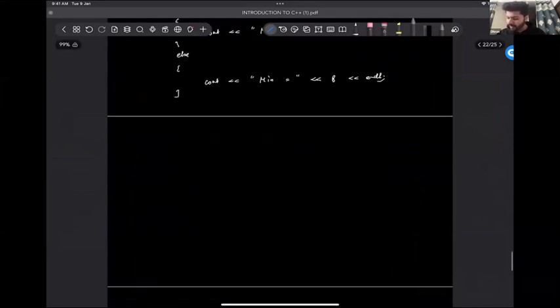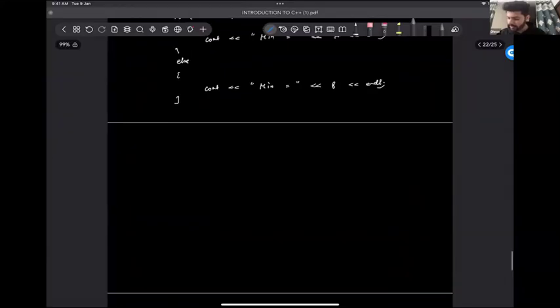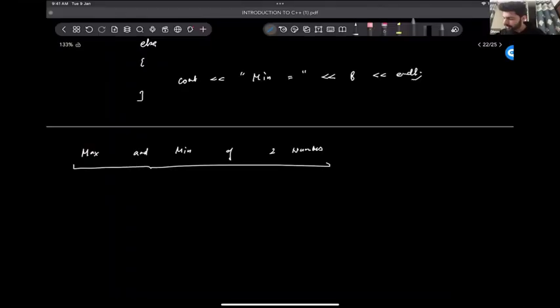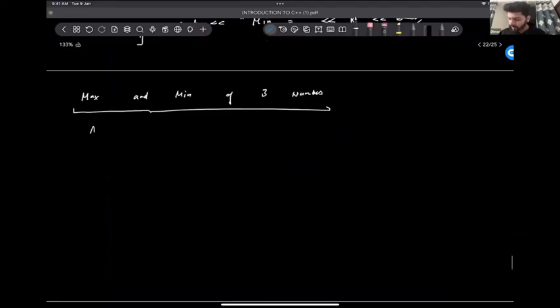What if we had to find max and min of three numbers? What if we have to find max and min of three numbers? Okay. So let's say for example we have A is 10, B is 12, C is 7.